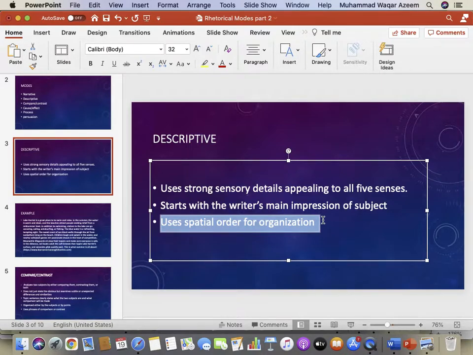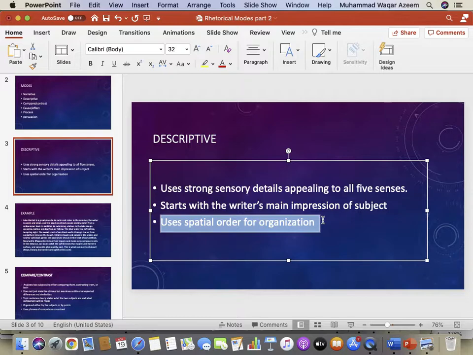Do not first talk about the big lights and then suddenly jump into the soft seats, and then once again get back to the rigid tires. So first describe the outer look. Once you are done with that, then move into the car and describe the inner look. That will give an order, an organization to your paragraph.